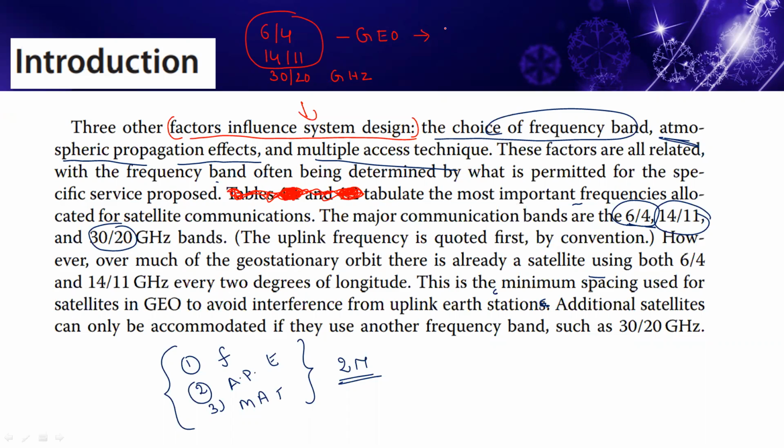For every 2 degrees of longitude, 6/4 and 14/11 are used for the GEO satellites.